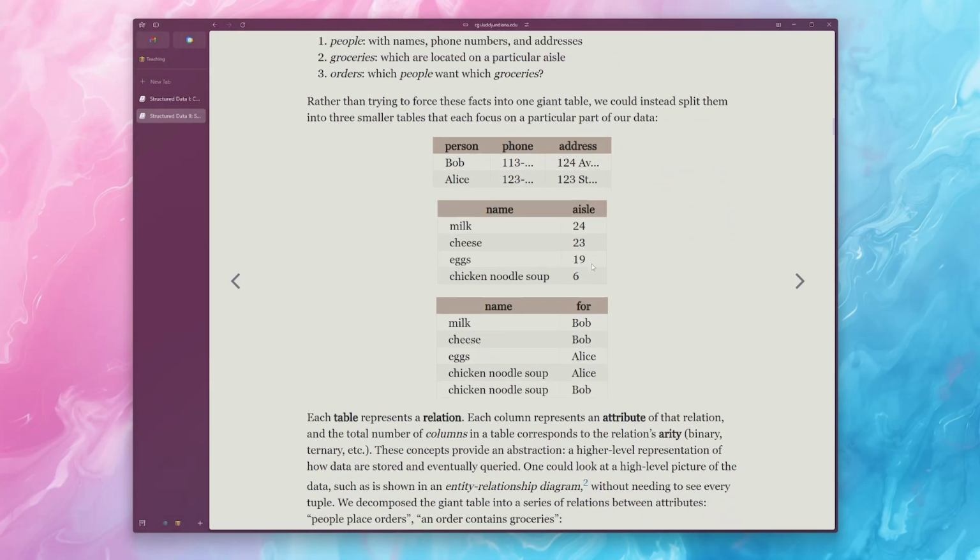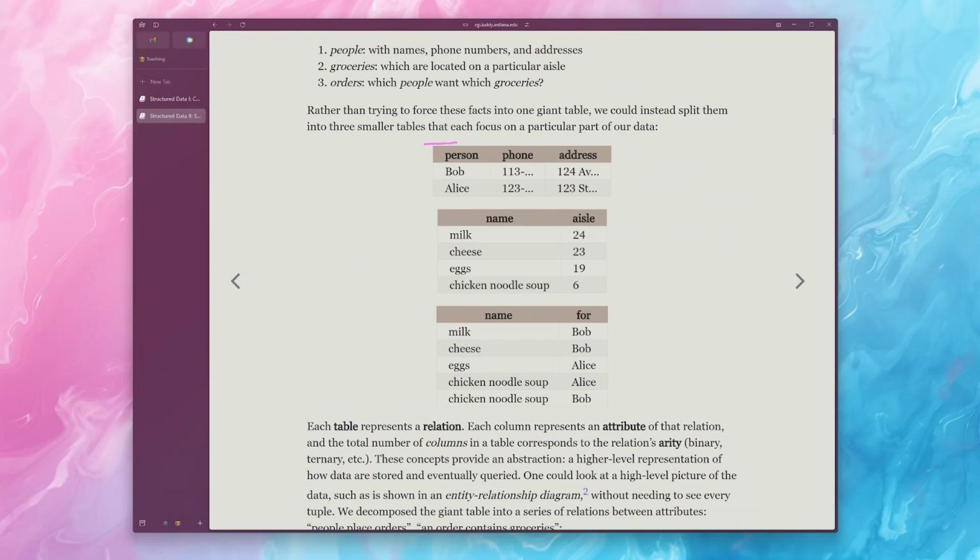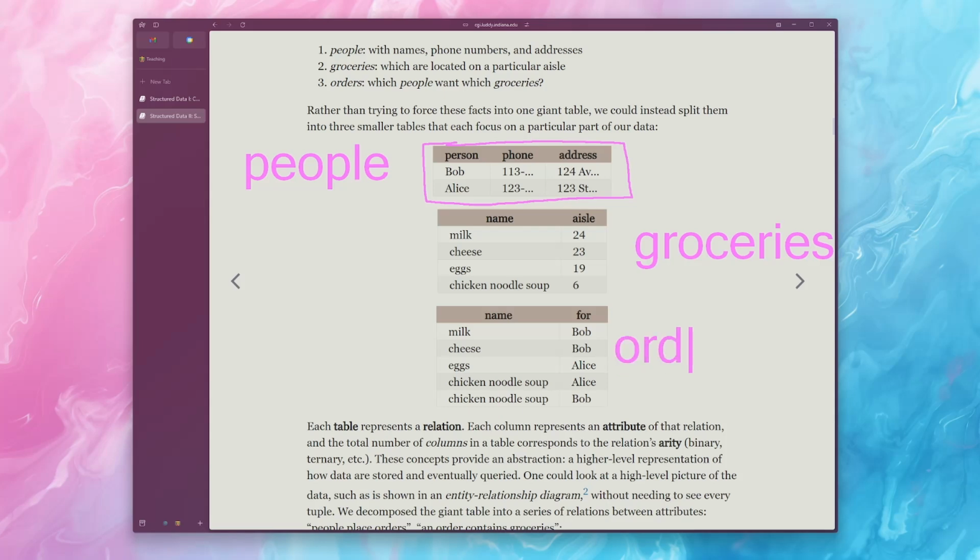So scrolling down a little bit, the way that we can imagine these is that we really have 3 different pieces of information that we're keeping track of. We have the people, we have the groceries that we are shopping for, and we have a connection between these 2 facts, which is the idea that people can order groceries.